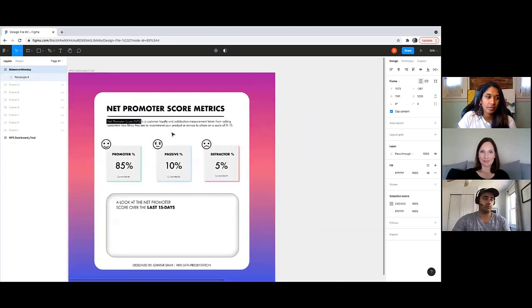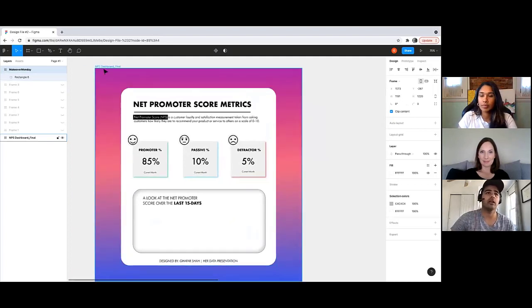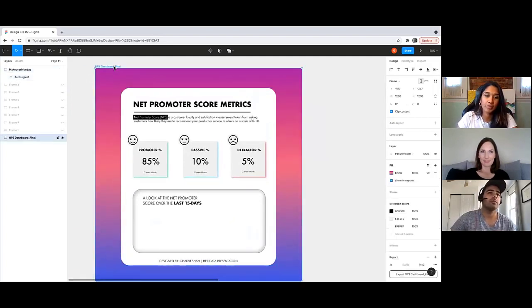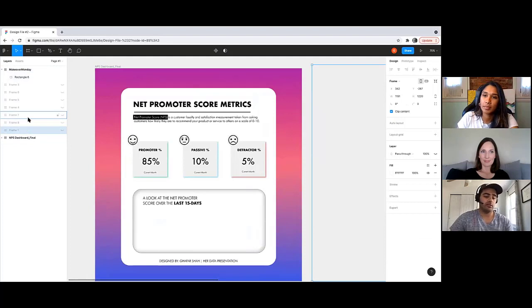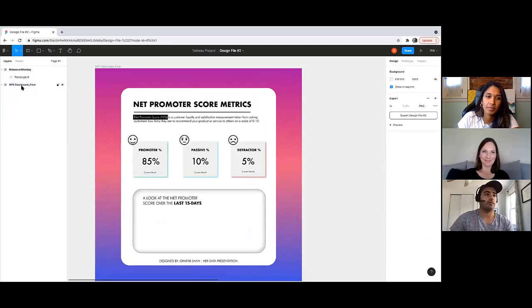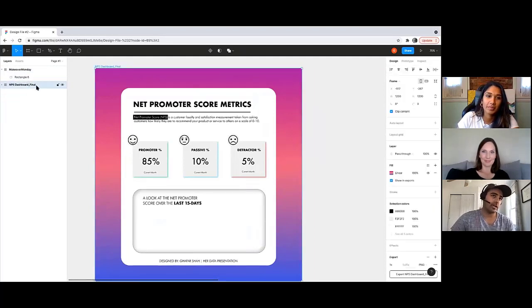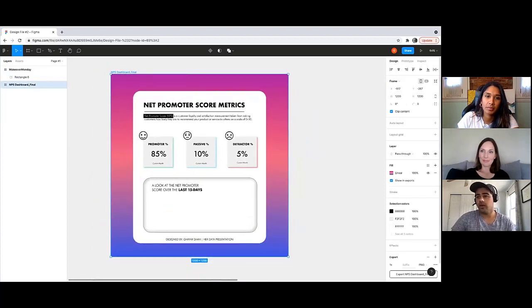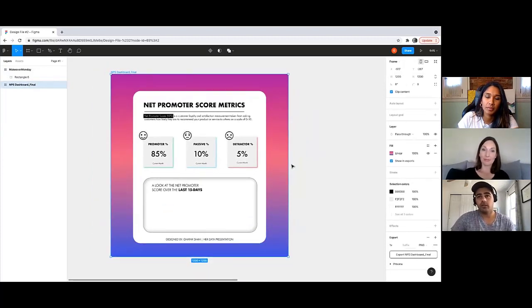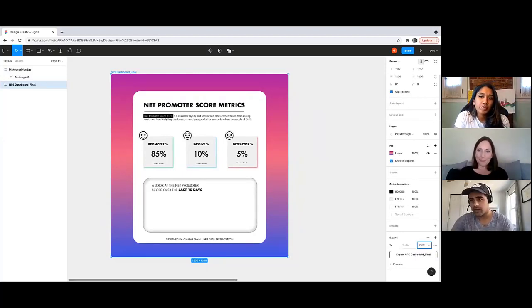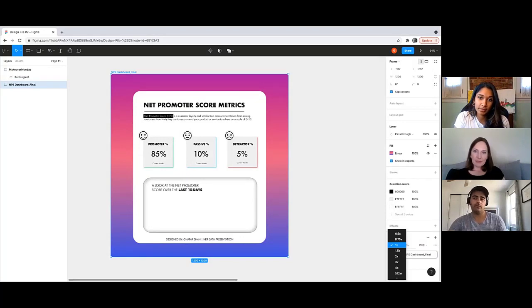Not this NPS dashboard. For here, let's go ahead and click on NPS dashboard final. Let me delete all these frames for now. Over to the right, we can export this frame either as a PNG, JPEG, SVG, or PDF. Let's just go with PNG for now. You could change the resolution again, but let's just stick with 1x. I usually stick with 1x all the time.